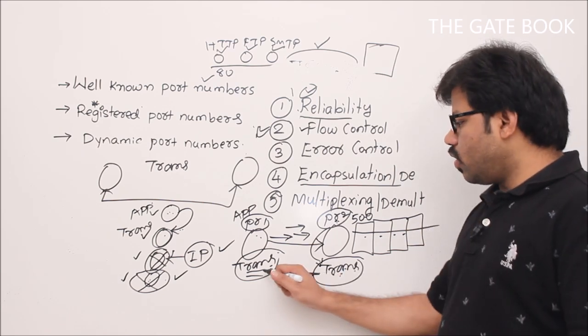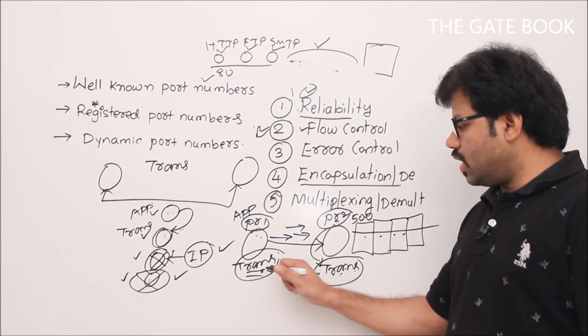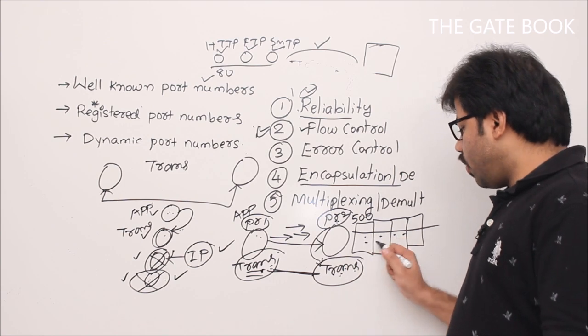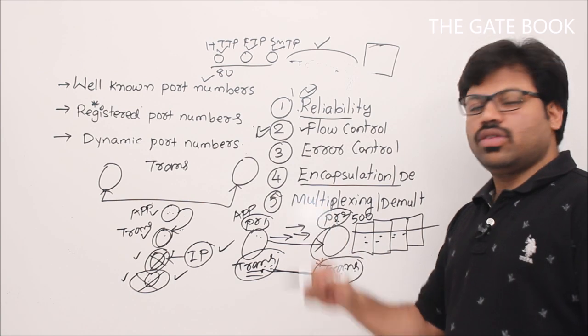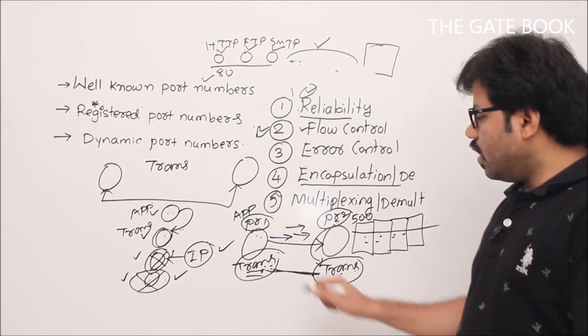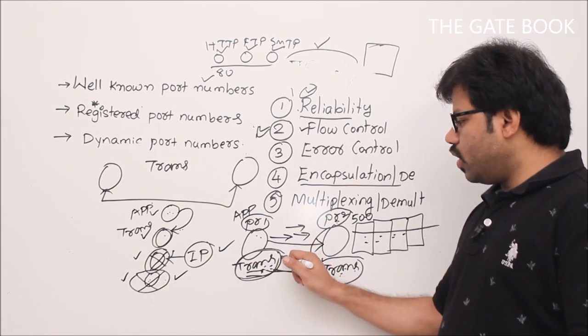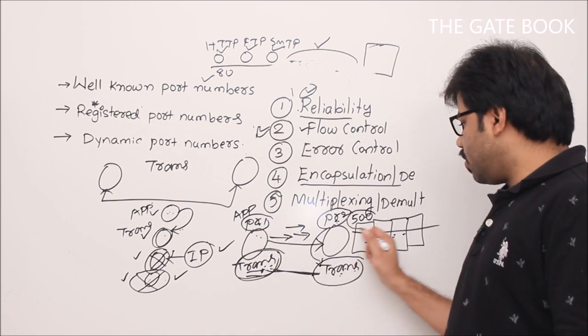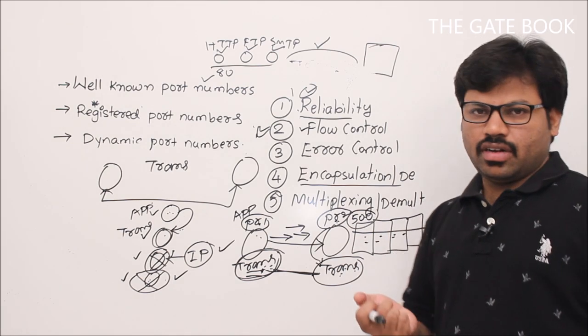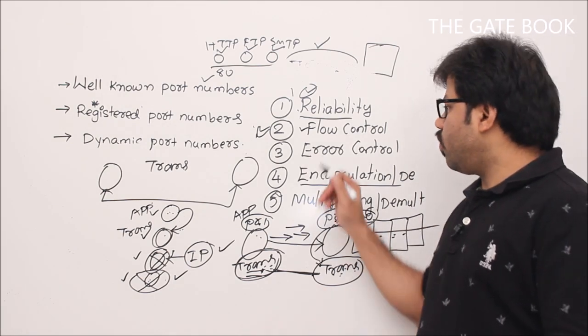Then this transport layer is going to communicate with the other transport layer. It will say, our capacity is only 500. That is declared by my application layer. So you just tell that to process number 1. So here what this transport layer is going to do is control process 1 based on this figure. We will see how it will be done. Okay, so that is about flow control.